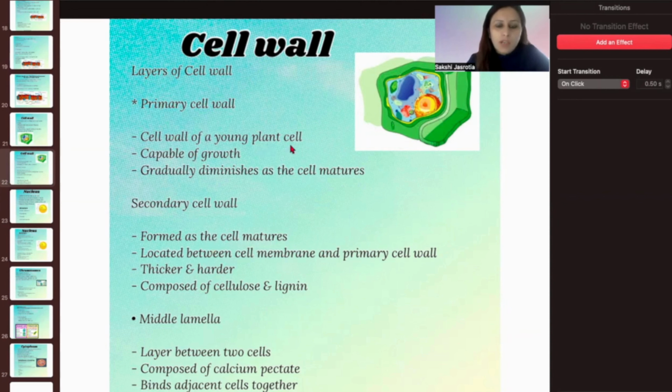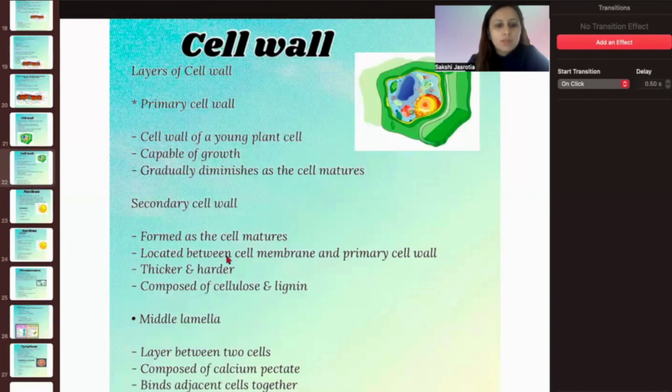First of all, the primary cell wall. It is the cell wall of a young plant cell and is capable of growth. It is present in the young cells of the plant and keeps growing with time. But as soon as the cell matures, the primary cell wall gets diminished. Now the secondary cell wall is formed by the matured cell. So basically, when the primary cell wall matures, it gives rise to the secondary cell wall.